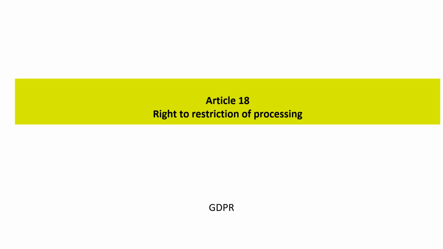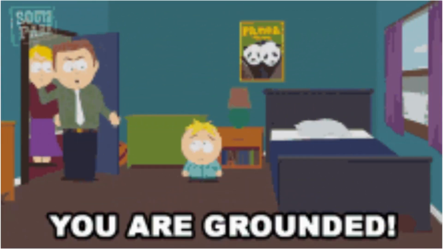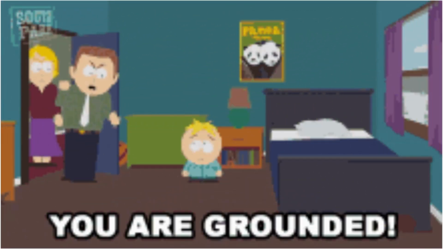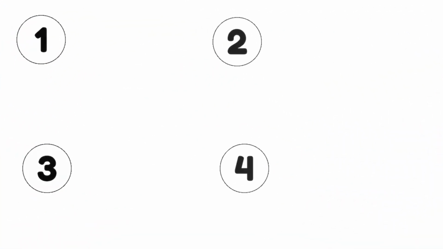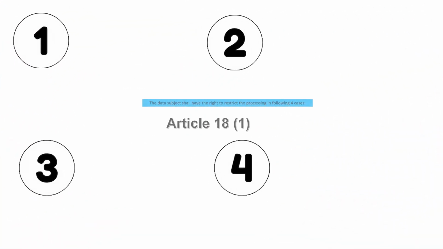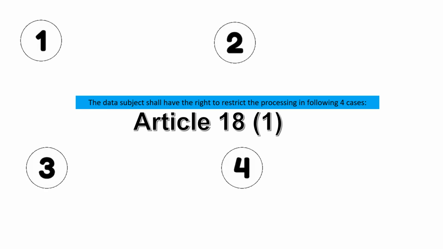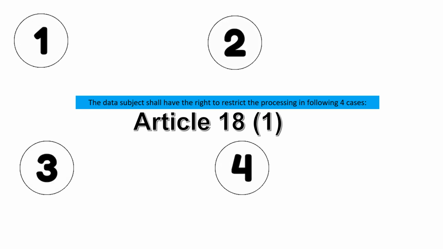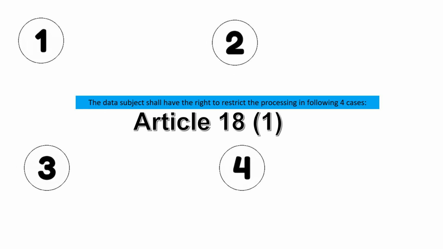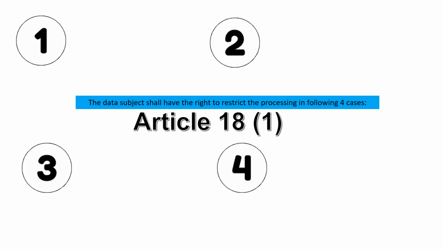Article 18 prescribes that the data subject has the right to ask an organization to limit or restrict the way they process their personal data under certain circumstances. As per Article 18(1), the data subject shall have the right to restrict the processing in the following four cases.